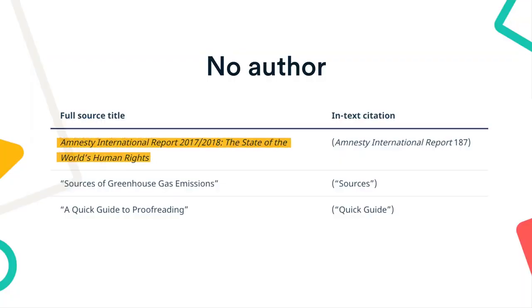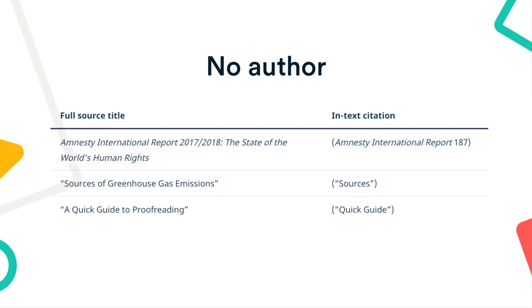This one doesn't have an author. What do I do? If the author is unknown, the in-text citation must match the first element of the works cited entry. This may be the name of an organization or a shortened version of the title. If the title is longer than 4 words, shorten the title to the first word or phrase.